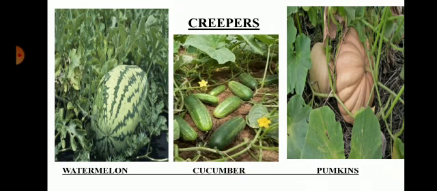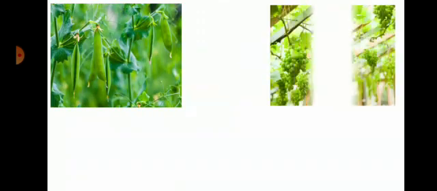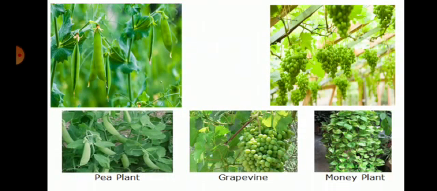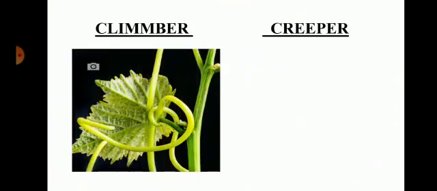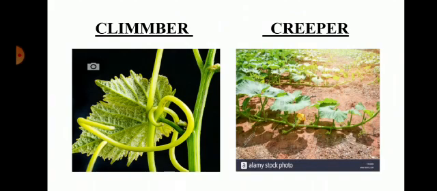These plants creep on the ground and spread out. Climbers climb upright with support, but creepers have very fragile, long, thin stems, so they creep on the ground. For example, pumpkin.